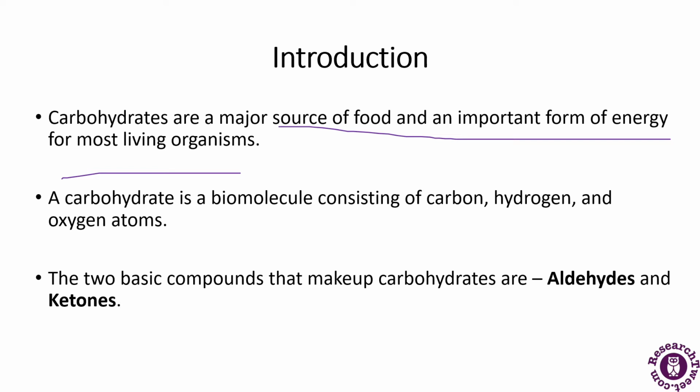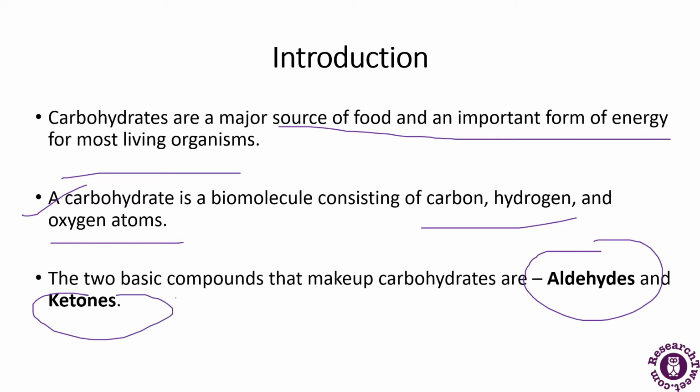They are made up of three atoms: carbon, hydrogen, and oxygen. They are divided into two categories, the aldehydes as well as the ketones. So these are the two basic compounds that a carbohydrate is made up of.